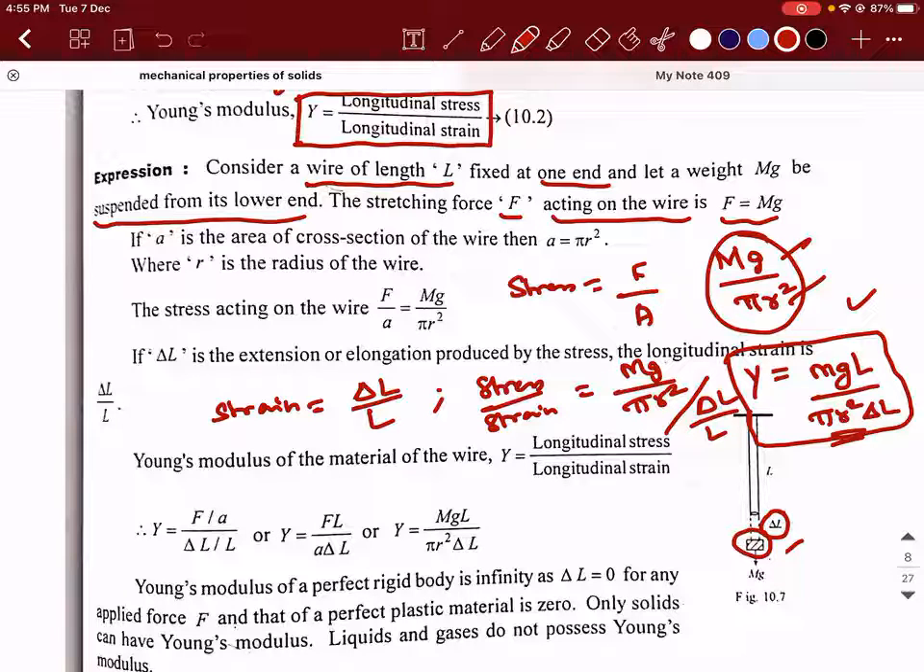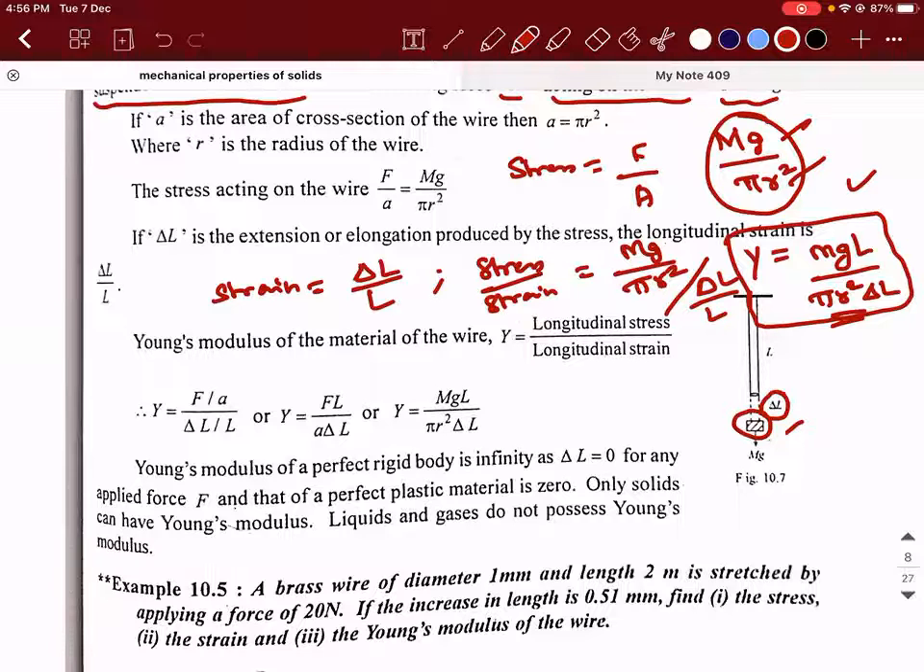So for a wire, right? It is for a wire, yes. Or you can say it is a rod also, because here I'm trying to talk about the tensile stress. So it is important to note this point.